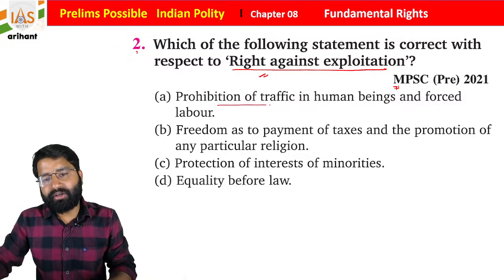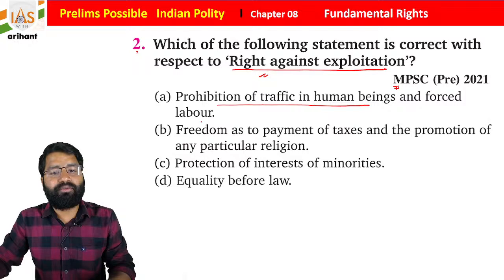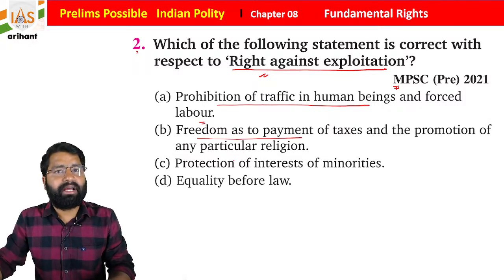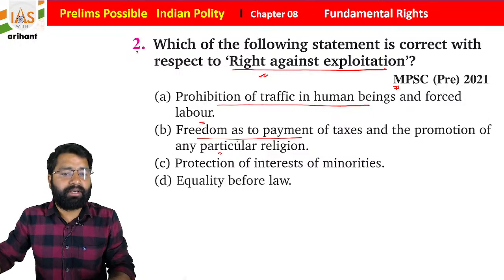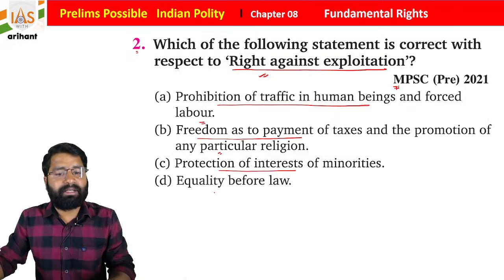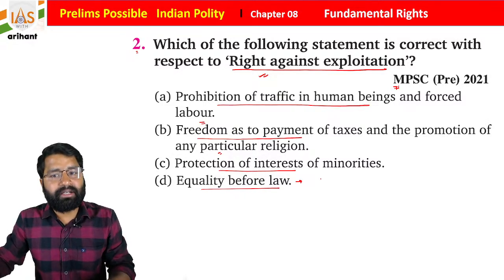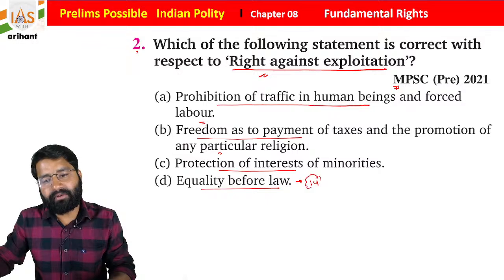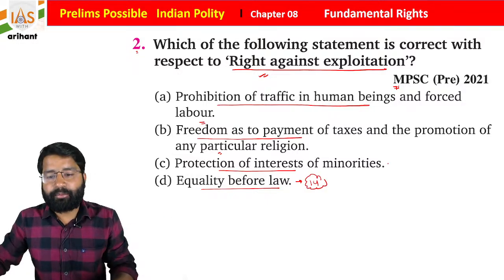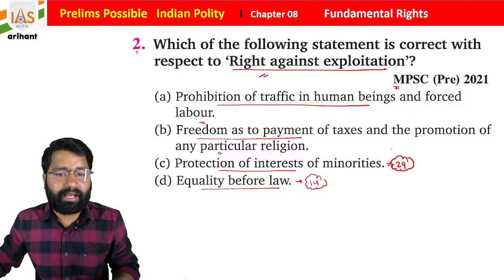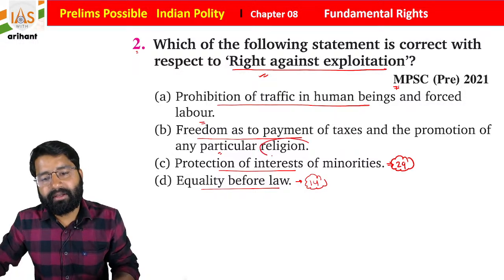Prohibition of traffic in human beings and forced labor. Freedom to payment of taxes and promotion of any particular religion. Protection of interest of minorities. Equality before law and equal protection of law. What you find, students, equality before law is part of Article 14. Protection of interest of minorities is included under Article 29 of the Indian Constitution. Freedom as to payment of taxes is part of the religion, so it ranges between Article 25 to 28.